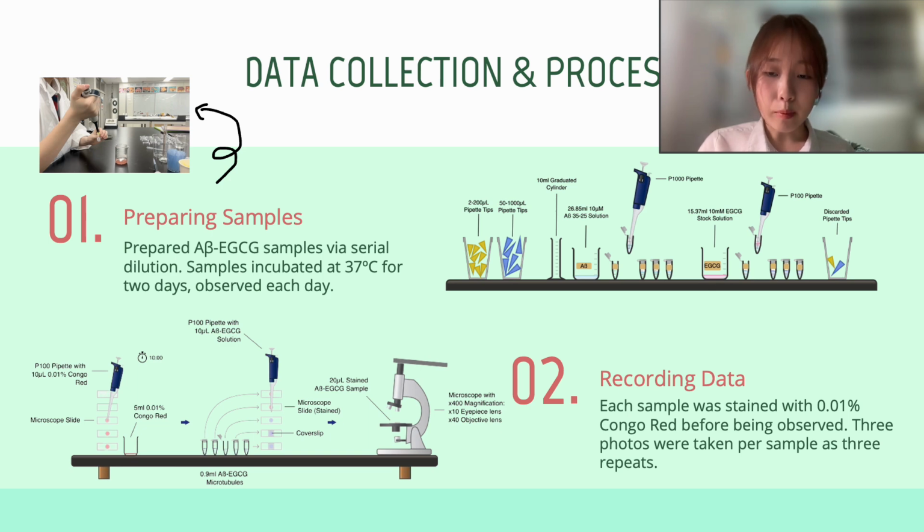I then incubated these samples at 37 degrees Celsius for 2 days, and I observed them on each day. To observe them, I stained each sample with 0.01% Congo red before being observed. Of course, they were also let to rest as well. These photos were taken, with 3 photos taken per sample to have 3 repeats per sample.